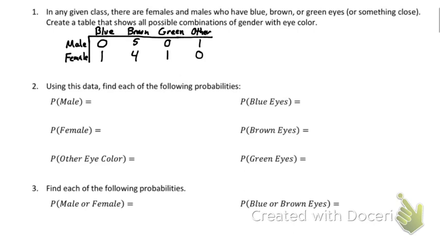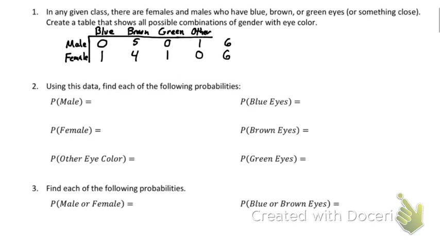So how many guys do we have in the class? If we're doing this two-way frequency chart, how many guys are in the class? 6. Do we actually have 6? Let's double check: 1, 2, 3, 4, 5, 6. Cool. How many girls do we have in the class? 6. Do we actually have 6? 1, 2, 3, 4, 5, 6. Hey, the math works out.